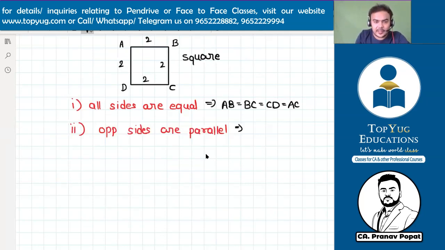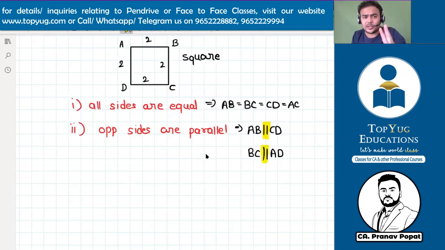So can I say AB is parallel to CD? This is the symbol for parallel. AB is parallel to CD. You must know this. Then second, BC is parallel to AD. That is also one of the features. The two opposite sides are parallel. This is condition number 2.